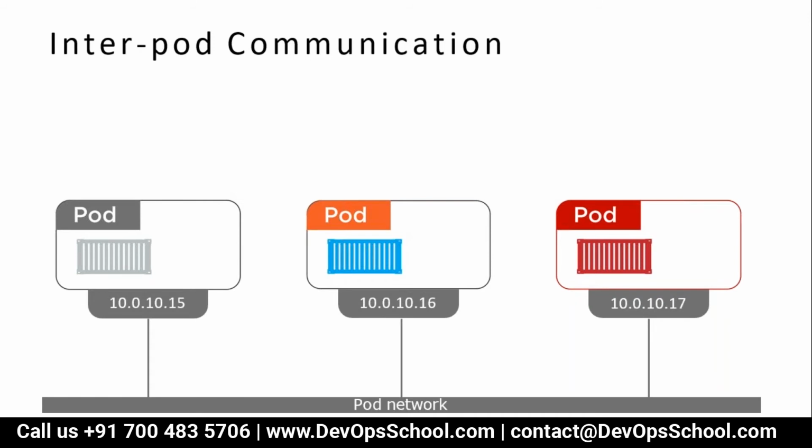How does each pod talk to each other? Through the pod network created by Kube-proxy. Remember, each node has a Kube-proxy. They create one different network altogether, which we call the pod network. That means each pod communicates over the pod network. Because of Kube-proxy, each node can also reach the pod across the network, across nodes, and each pod can also reach the other nodes across the pod network. That is possible, but within a cluster.